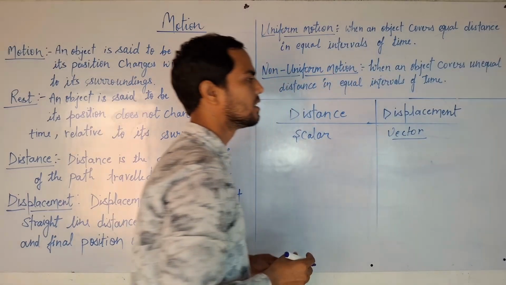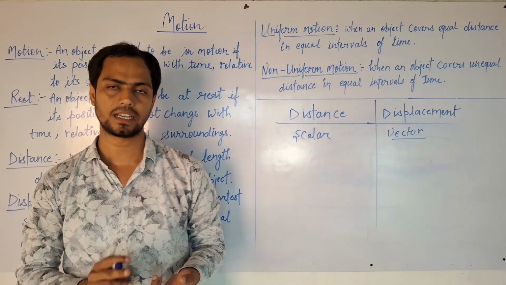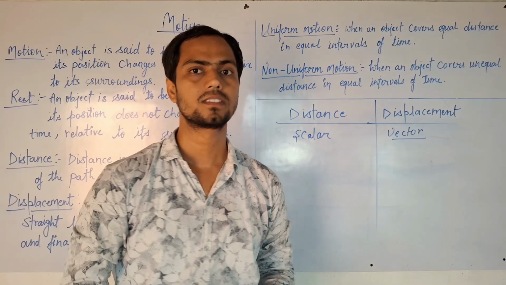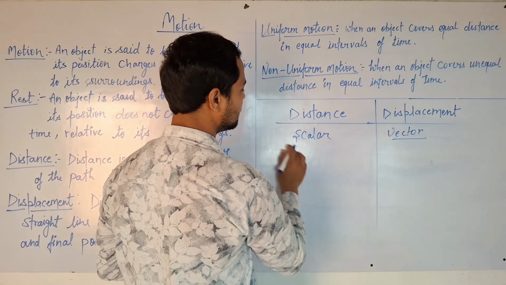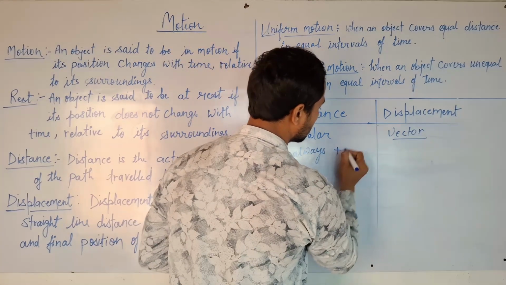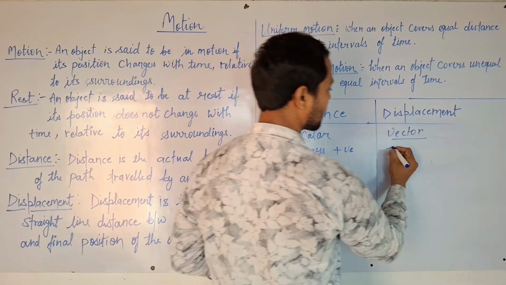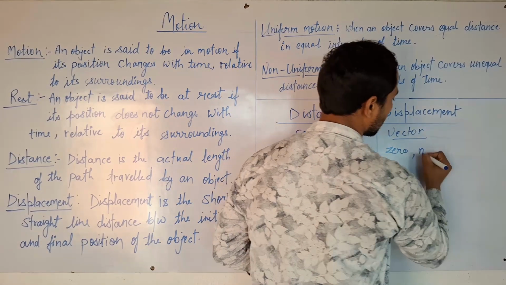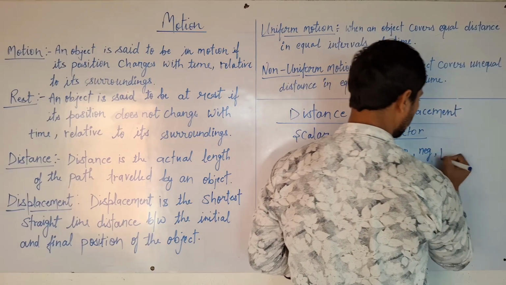When we define the displacement of an object, we have to define its magnitude as well as its direction. And distance is always positive, but displacement can be zero, negative and positive also.